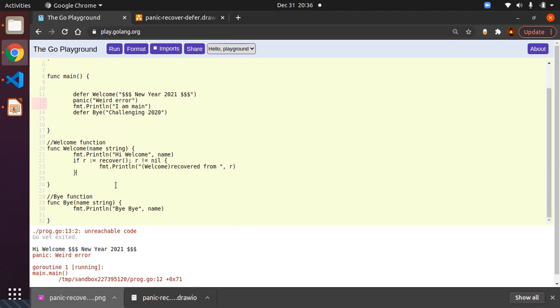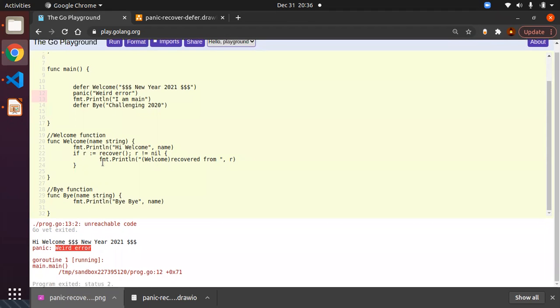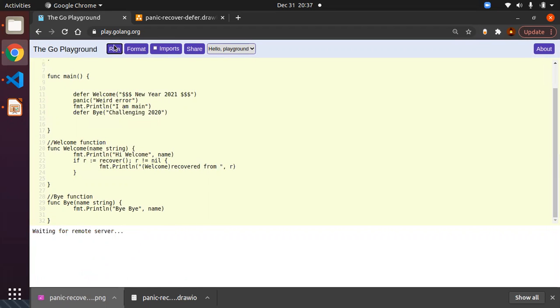Because since I have added this welcome function before the panic happens, definitely after panic happens, this function will be executed. But when you execute these functions with panic, this recover operation will give a value to R, and R will not be nil. So that means it will have some value. What is the value? In our case, it is the weird error. So you can handle those scenarios by using this if statement, checking the R or recover return value. For example, now I will call this function, I will just execute.